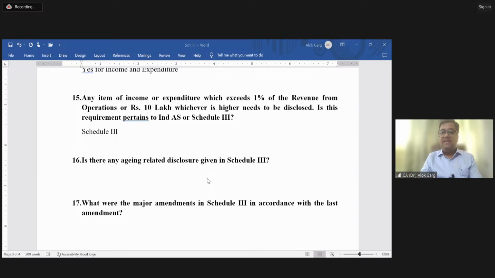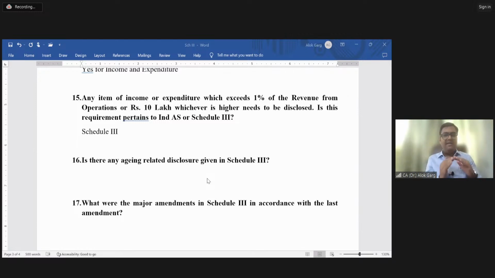Shruti is saying, sir, please explain again with respect to advertisement expense. Shruti, for example, a company has 100 crore of revenue. What is 1% of revenue? 1 crore, right? You need to compare income or expenditure with 1% of revenue or 10 lakh, whichever is higher. Here 1% of revenue is 1 crore, and when I compare with 10 lakh, of course 1 crore is higher.